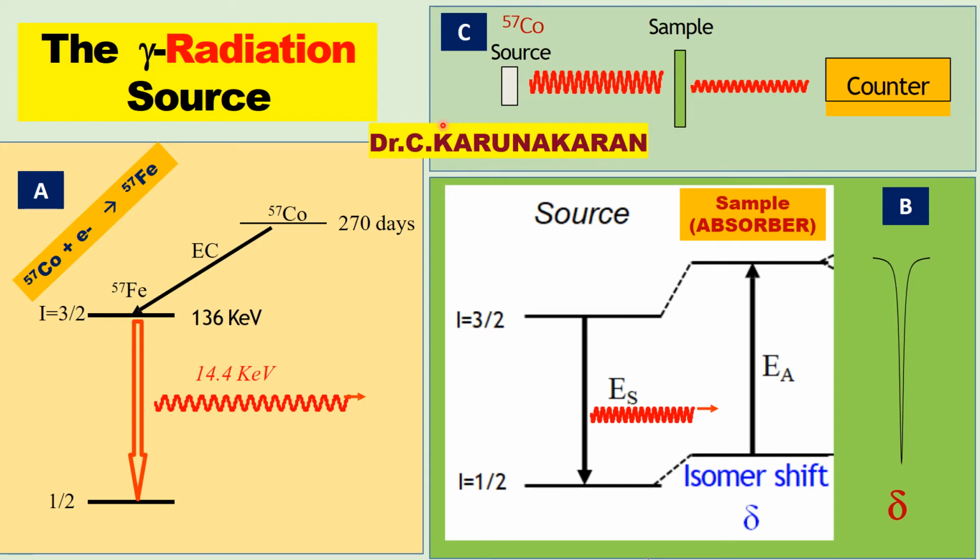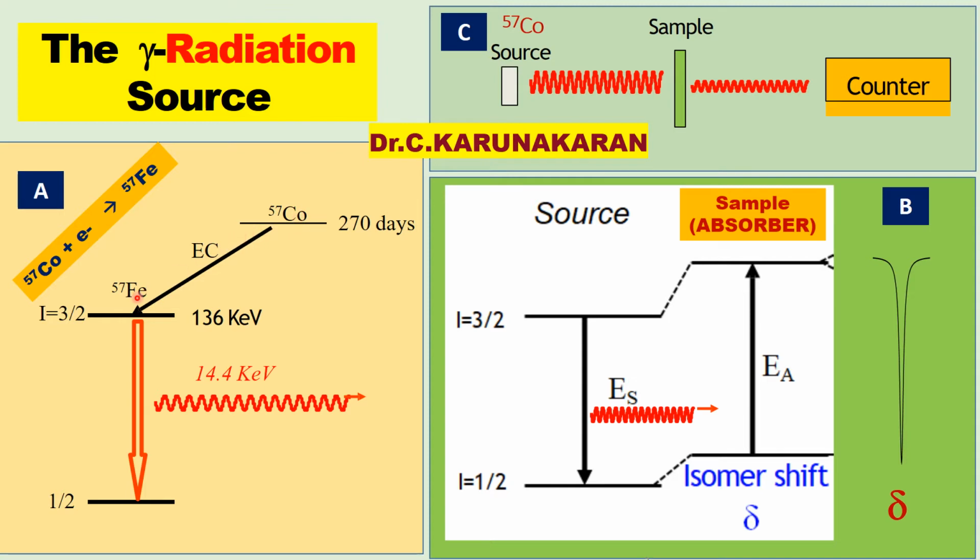We will study that next. These figures help you understand Mössbauer spectroscopy. What is the basic principle of Mössbauer spectroscopy? From these diagrams, we can explain the Mössbauer effect. For example, you know cobalt-57 is the source of gamma radiation, with a half-life of 270 days.